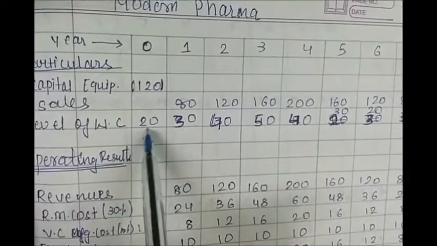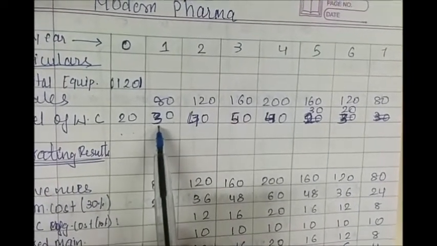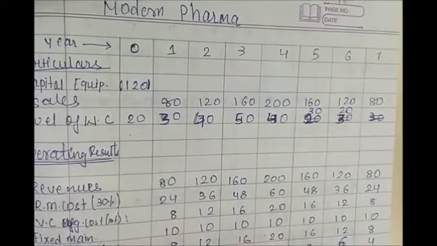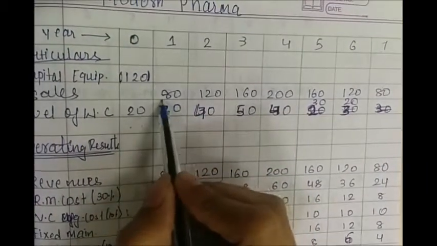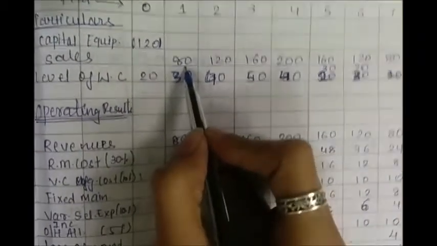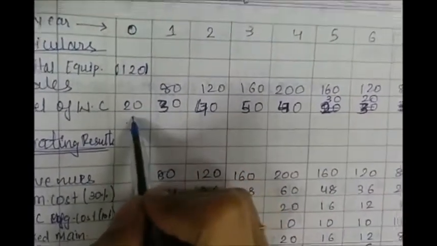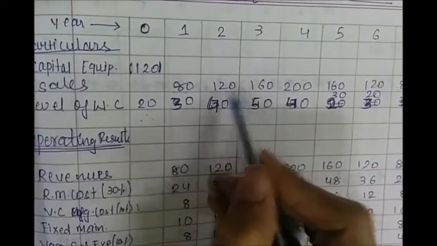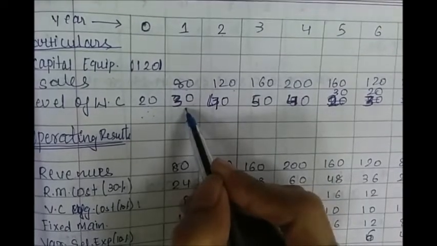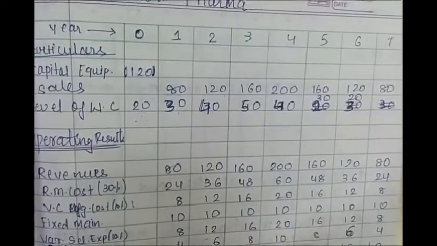So for year 1, you will make the adjustment now, that is at year 0. For year 2, you will make the adjustment in year 1, and so on. Means you will make the adjustment in the previous year. So the sales is 80 for year 1 and 25% of 80 is 20. So that will be the level of working capital. Then for year 2, 120, again 25% of it, that is 30. And in this way, we will calculate for all the years.